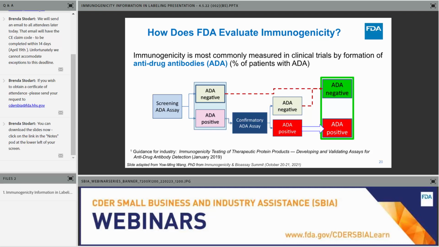Patients that are found to be ADA positive go to the confirmatory stage. For this stage, the sponsor confirms that binding of the antibodies is specific to the therapeutic protein product. Patients are then confirmed to be either ADA positive or negative. This provides the ADA incidence, which informs the immunogenicity risk assessment and is included in the product labeling.